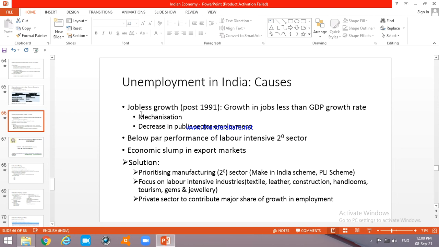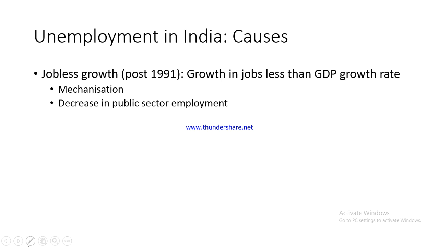The reason was that a lot of mechanization took place, specifically in the manufacturing industries. Mechanization means you are now becoming a capital intensive industry where a lot of machines are being used to do the production. So naturally many of the jobs will be lost. So this was one reason for the jobless growth after 1991.